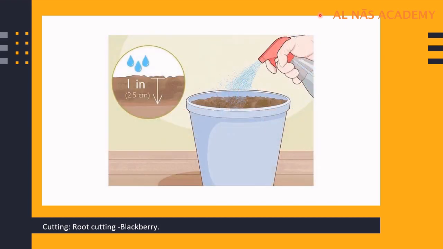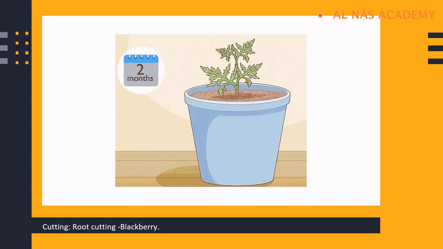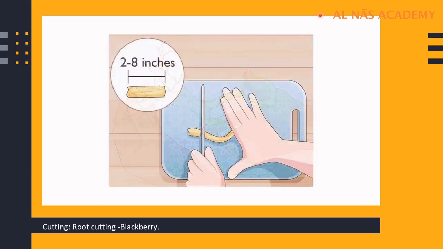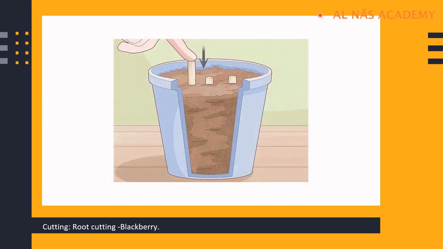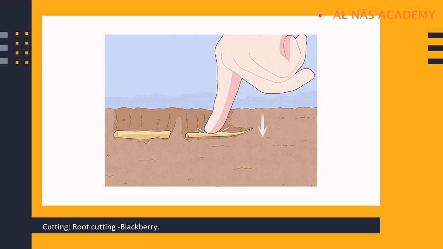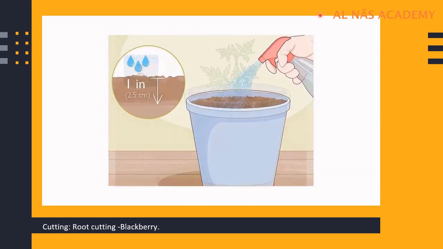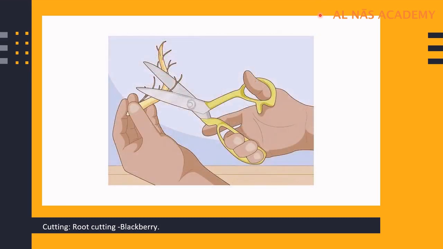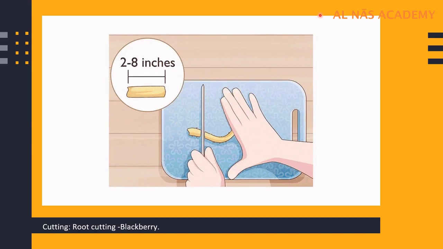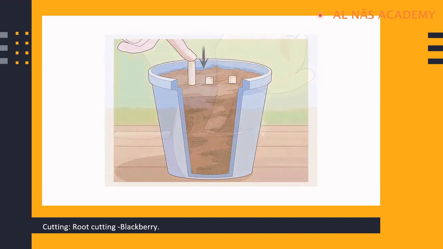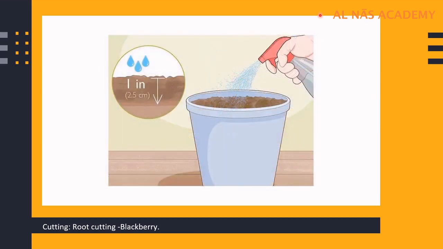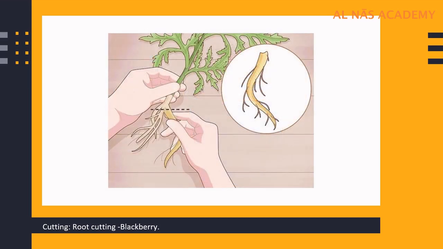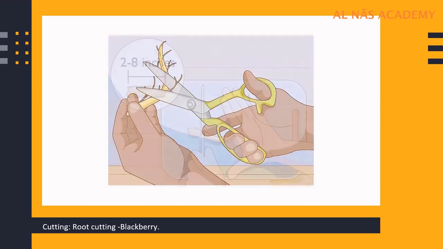So we should not disturb the root system of that particular plant and we should not damage that plant. And then we have to snip off the pale roots. Here you can see the root has been cut off, the pale roots have been snipped off, and then they have been cut into 2 to 8 inches. The roots which are thick have been laid vertically into the soil, and the ones which are thin are laid horizontally to the soil. Provide the right environment, water the cuttings regularly, and you can see within 2 months a new plant emerges out. Till here is it clear?